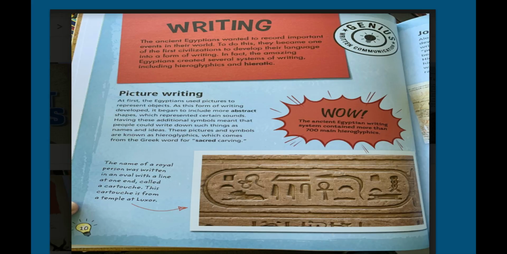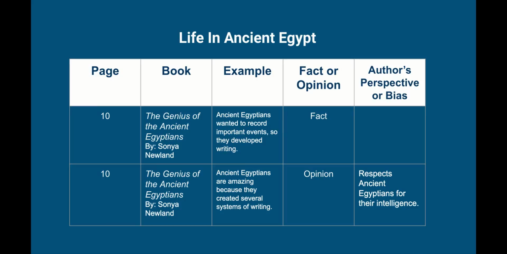The third sentence, however, which claims that the Egyptians were amazing for creating several systems of writing, is an opinion that reveals the author's perspective. Based on the discoveries of several systems of writing, the author has developed the idea that the Egyptians were amazing. Readers, look at the chart. Notice how I distinguish between fact and opinion to better understand the author's perspective or bias on the topic.